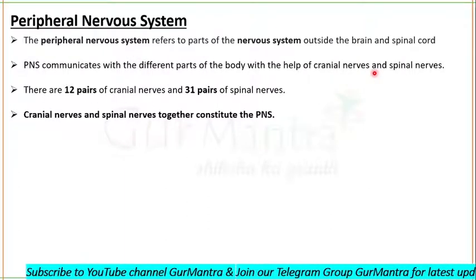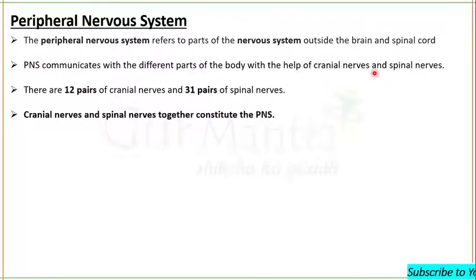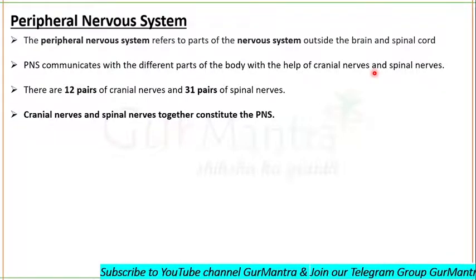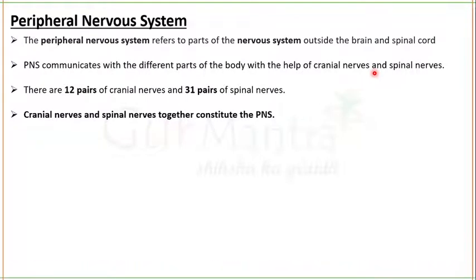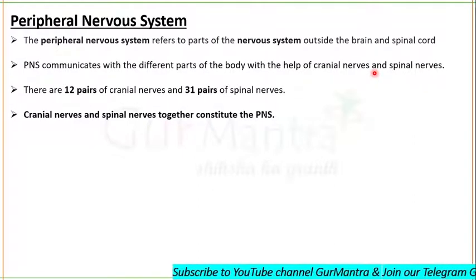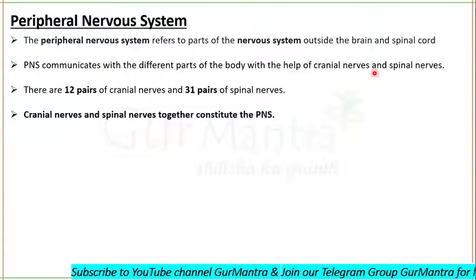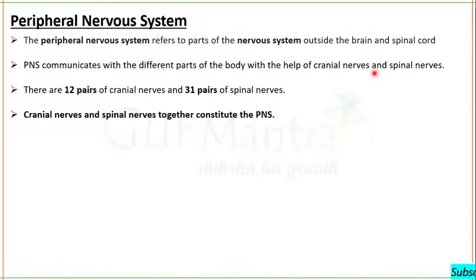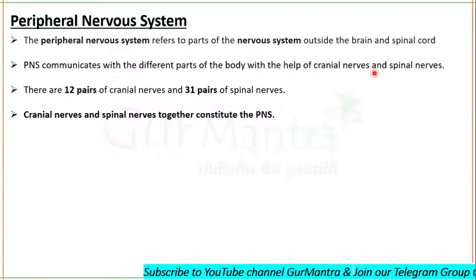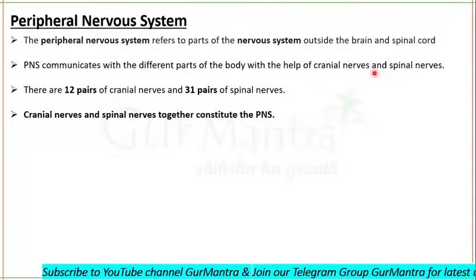What exactly is a nerve? What is a ganglion? What are tracts? You should know the meaning of these terms. When I'm saying nerves, I'm not talking about the whole neuron, I'm just talking about a bundle of axons. When I'm saying ganglion, I'm just talking about a group of cell bodies. The nerves are the groups of axons present outside your central nervous system. In the central nervous system, they are named tracts.